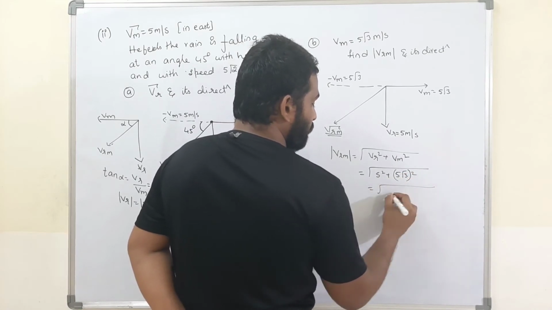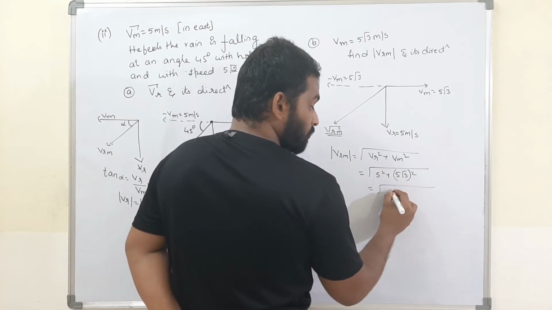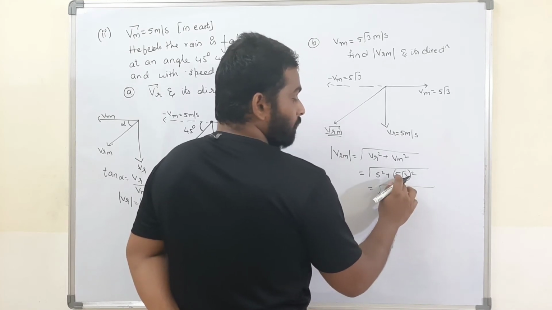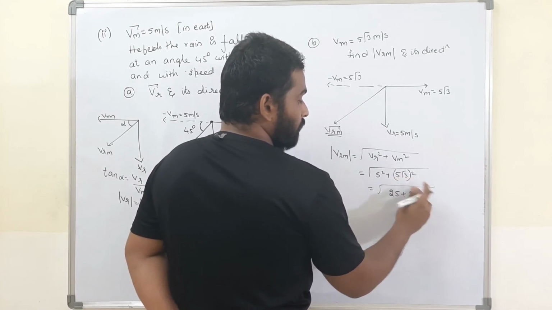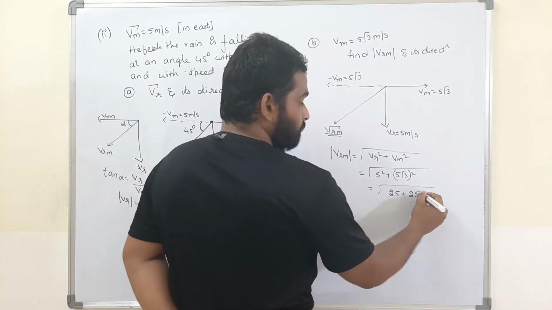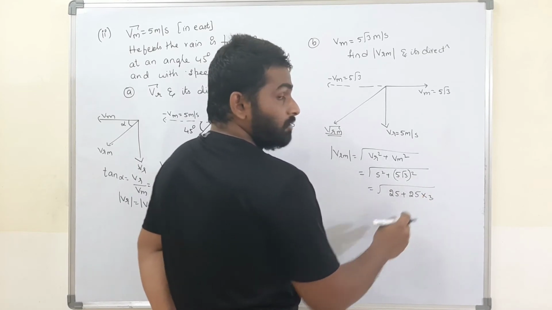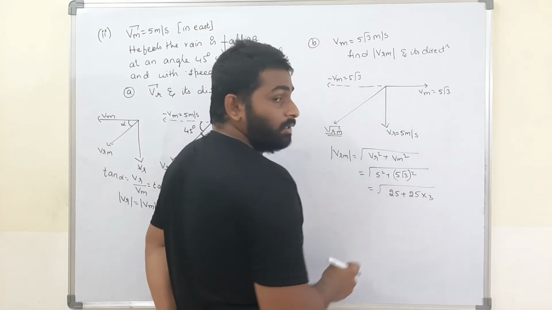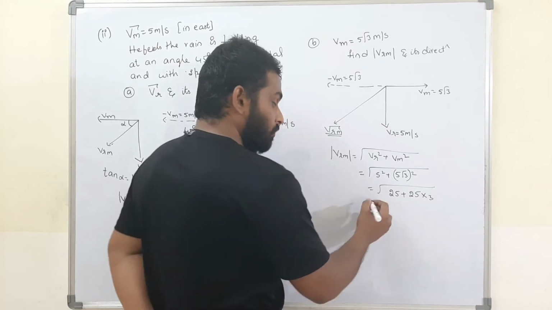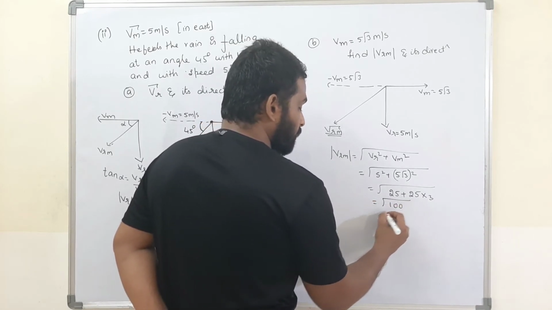That is root of 25 plus 25 into 3, which is 75. 75 plus 25 is 100. Therefore, root of 100.